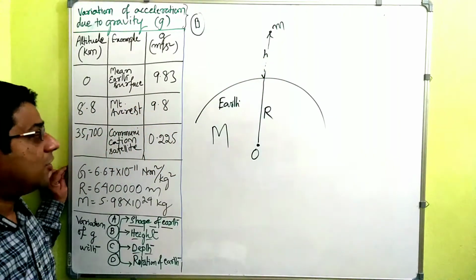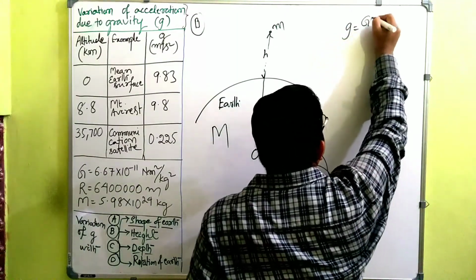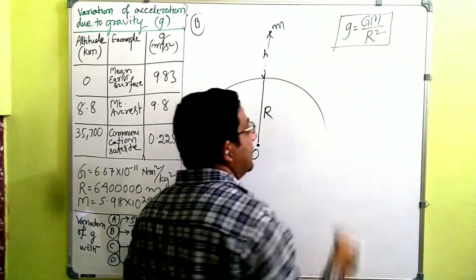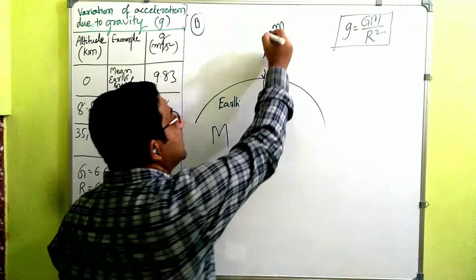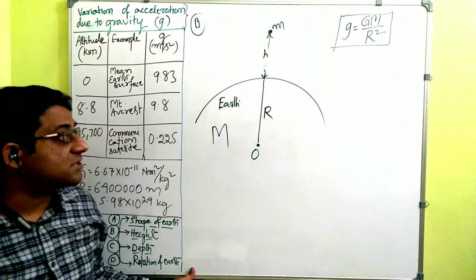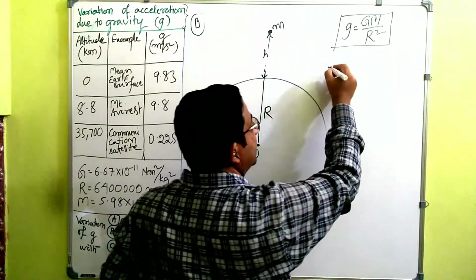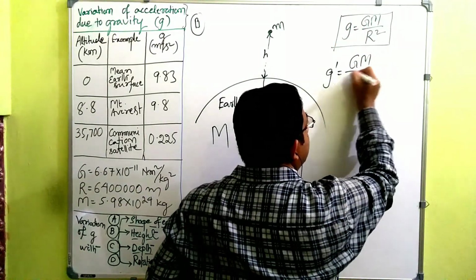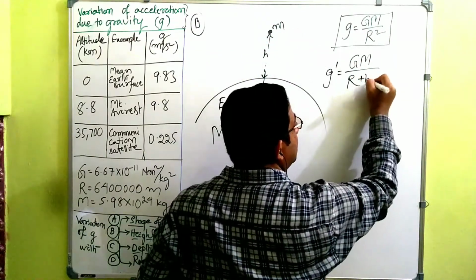Now we have the formula g is equal to GM divided by R square. This we have already, right? However, R was the distance when the object was lying on the surface of earth. Now it is at a certain height from the surface of earth. That's why the acceleration due to gravity at this particular point will be different. And how much different will it be? It is GM divided by, instead of R square, the distance between them, which is R plus h, right? R plus h whole square.